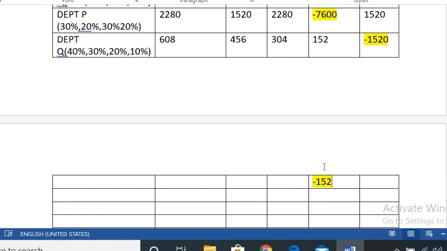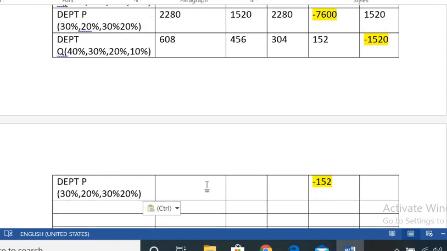Now you take 152 in the ratio of department P. So 152 into 30%, how much? 46, then 30, then 46, and the last column is 30.